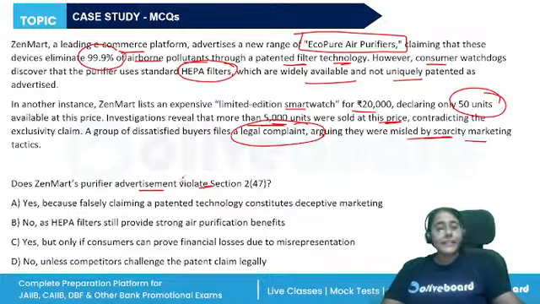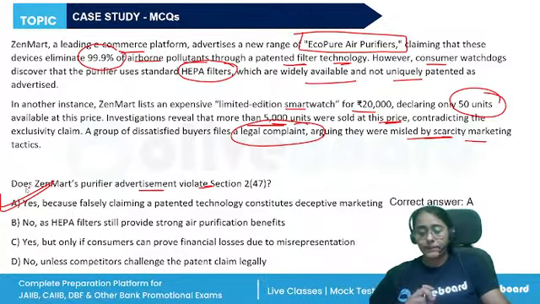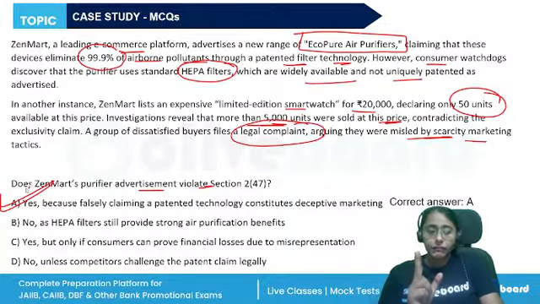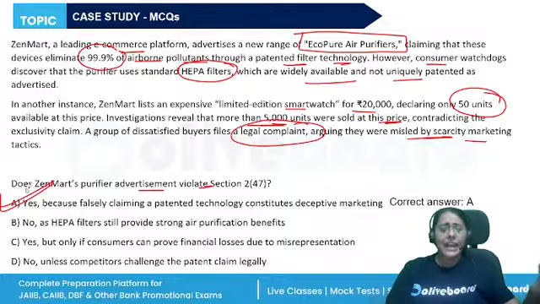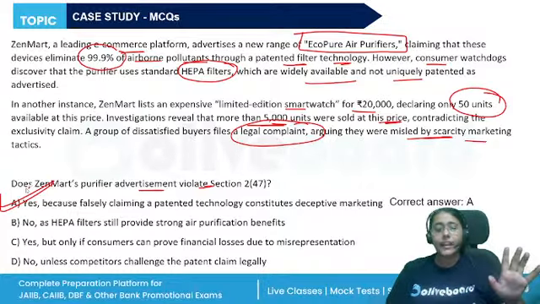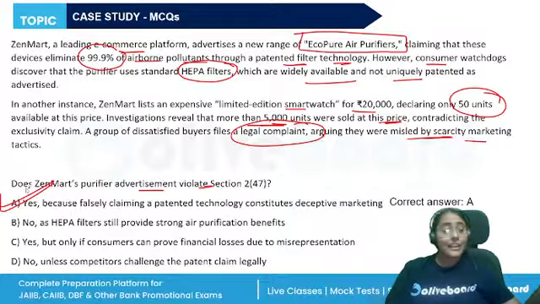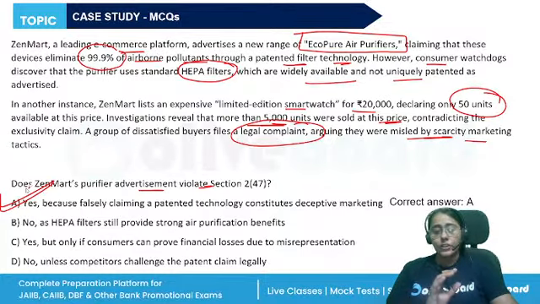So yes, it is violative of Section 2 subsection 47 in both the cases. In the first case, the EcoPure air purifiers, they said it is a unique patented technology, but in reality it was a standard filter, nothing specific, nothing new. In the second case also, they gave misleading information. They just tried to sell their units at higher prices, stating that it is a limited edition available only for a particular duration and the units are going to finish, but in reality it was not so.